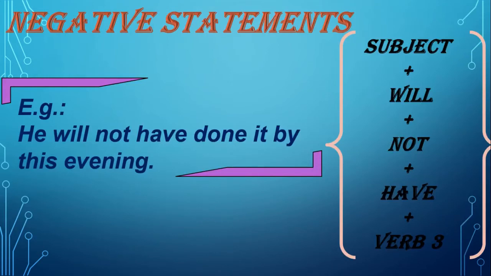To make negative statements in future perfect tense, it's very simple. We have to place not in between will and have. So the format will be subject plus will plus not plus have plus verb 3 or the past participle form of the verb. The example is, he will not have done it by this evening.